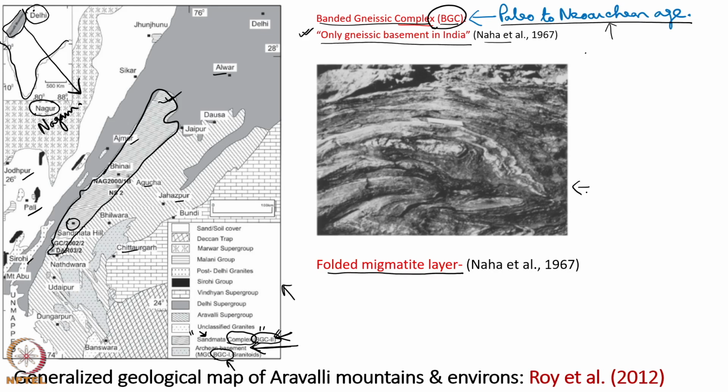BGC in several places are the folded migmatitic layers. This is the field photograph. We can work out the folds, intricate folds over here, and these are basically migmatites. More folded layers you can track here or there.